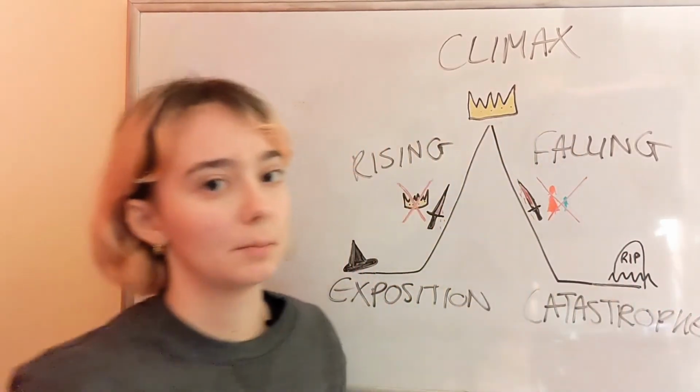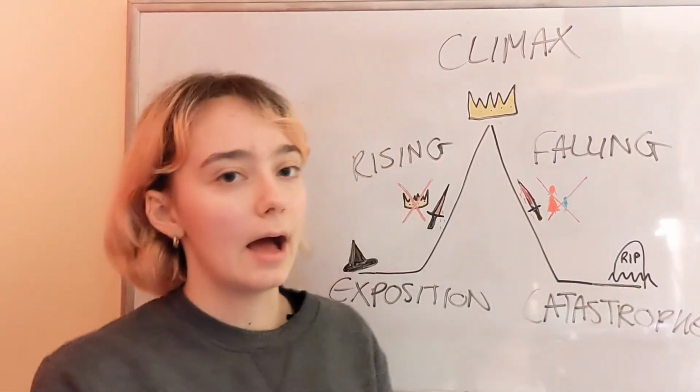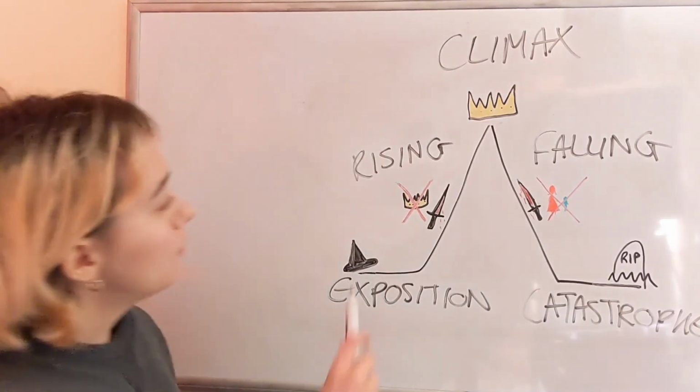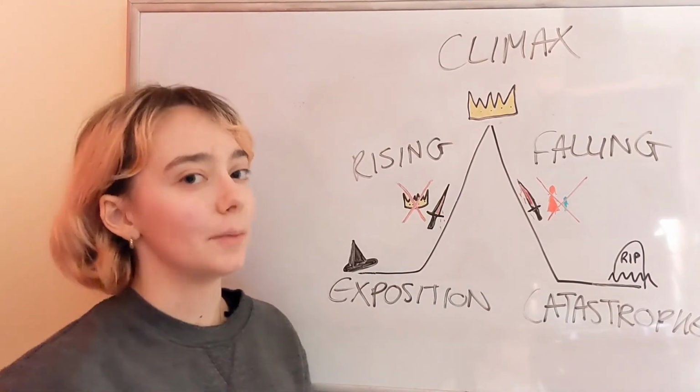Macduff gets revenge on Macbeth by murdering him, and this is how we end up at the play's finale for our protagonist. So hopefully you can see how the 5-act structure builds up to the tragic ending for Macbeth.